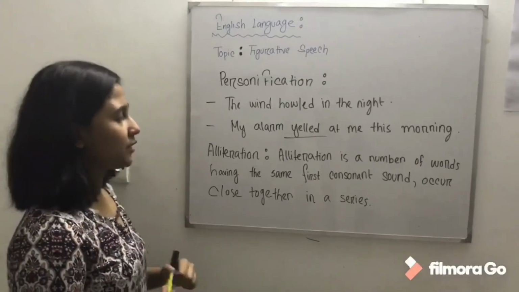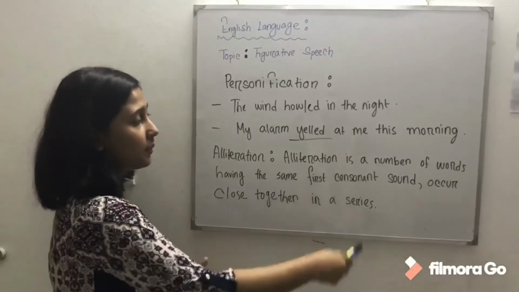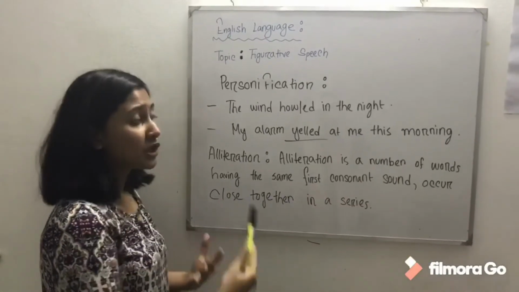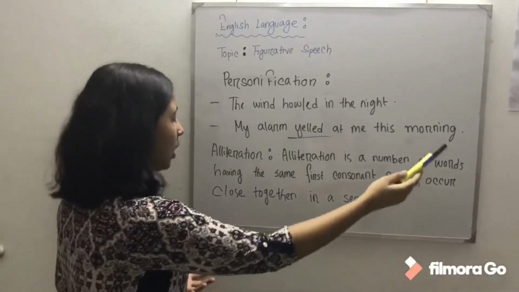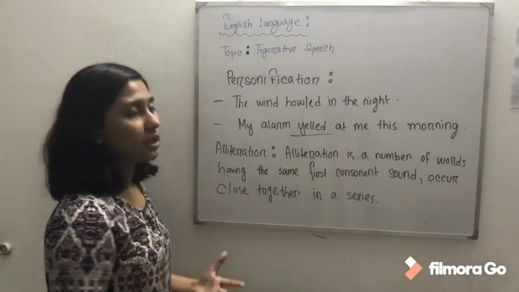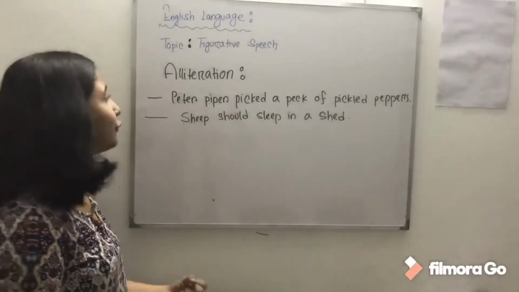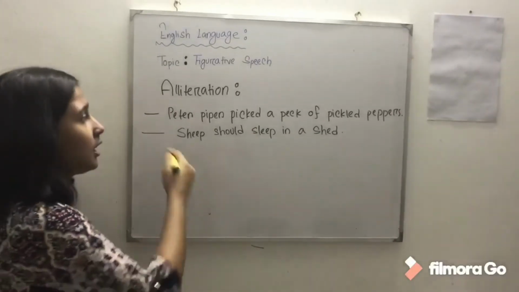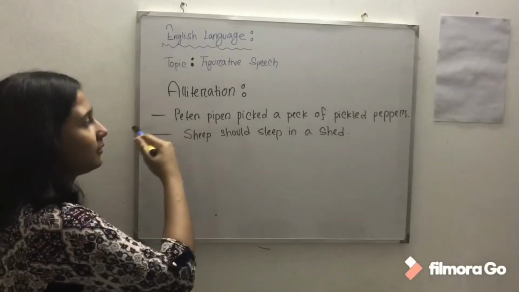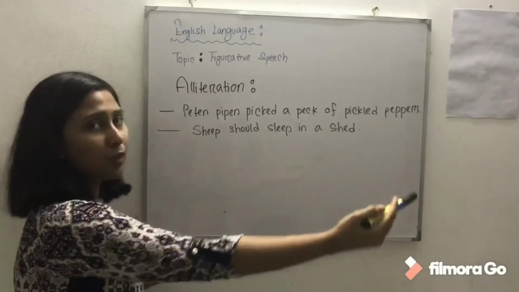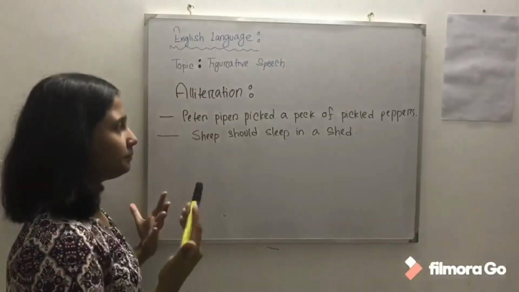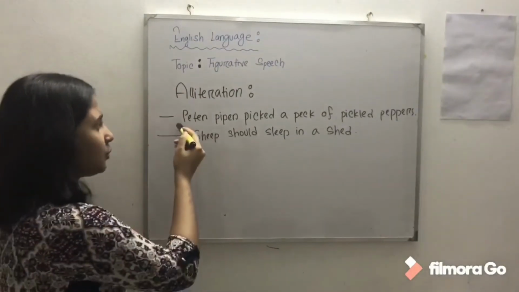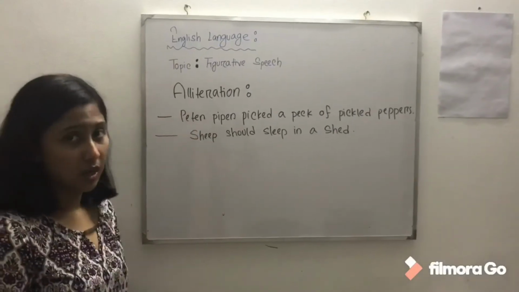So what is alliteration? Alliteration is a number of words having the same first consonant sound which occur close together in a series. Alright, so for example, Peter Piper picked a peck of pickled peppers. In this sentence you can see that here is a group of words that start with the same consonant sound.